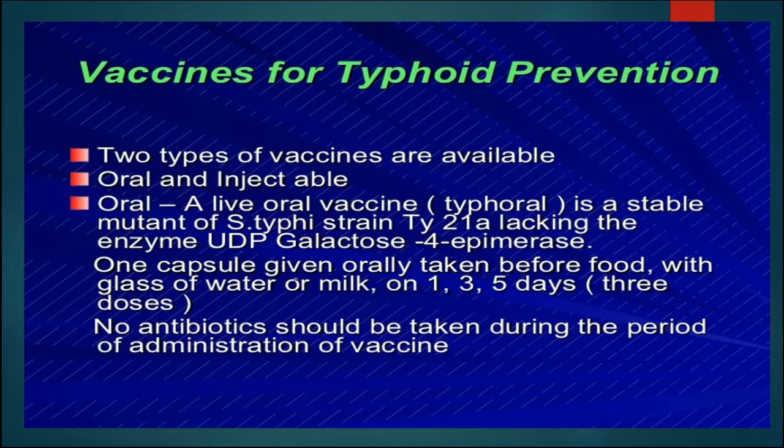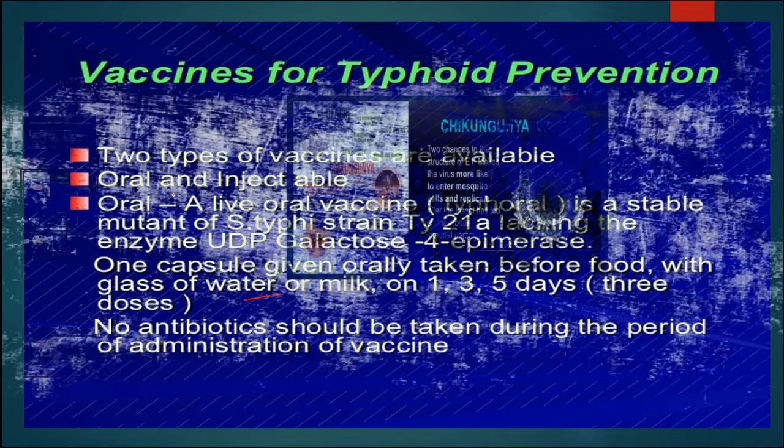One capsule is given orally before food with a glass of water or milk on the first, third and fifth day. No antibiotics should be taken during the period of administration of the vaccine. So by vaccination or oral capsules we can prevent typhoid.